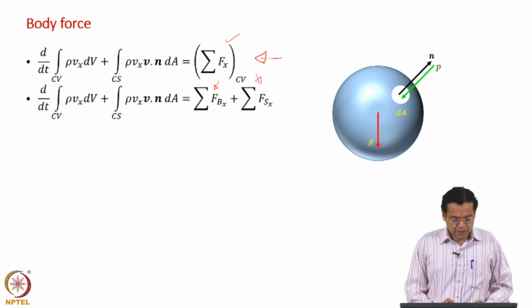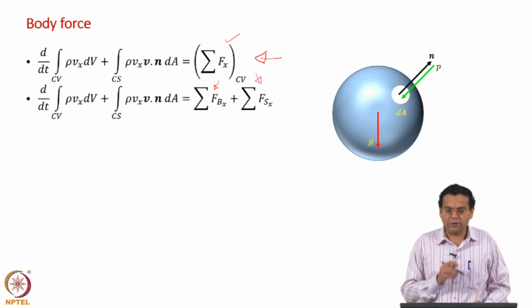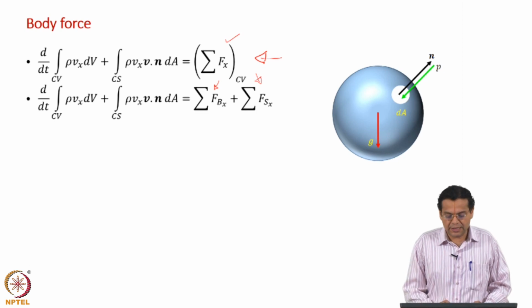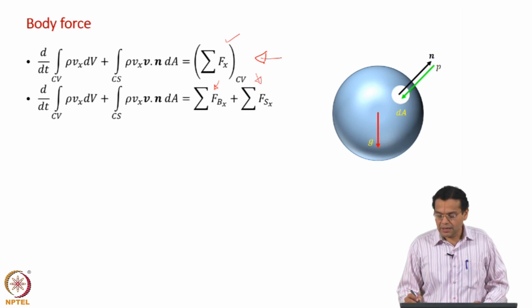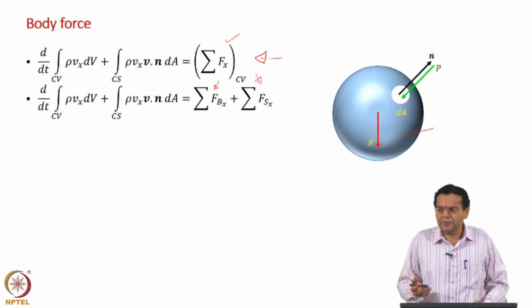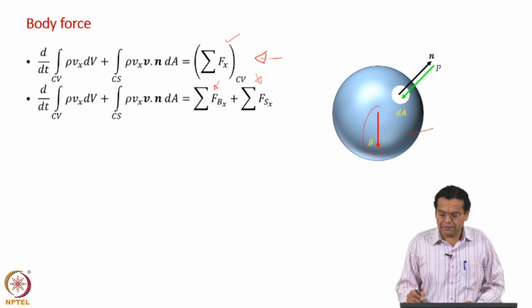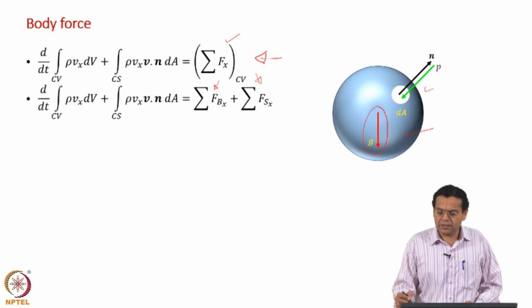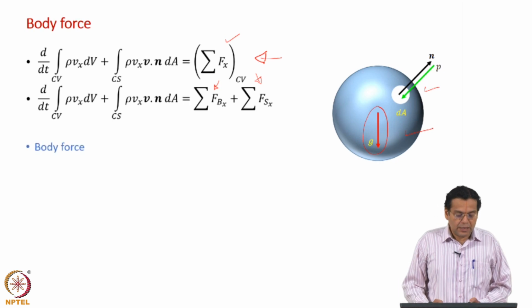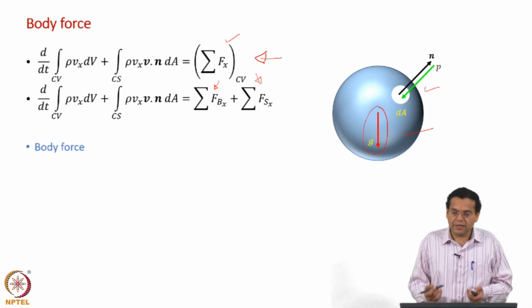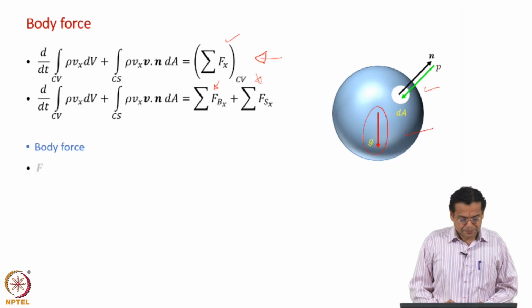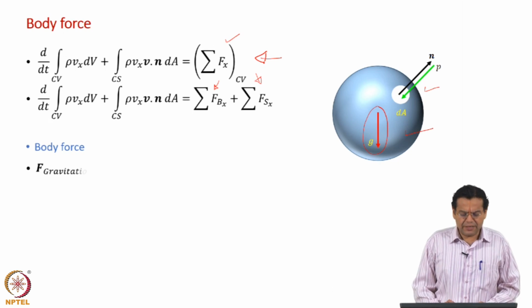Now in this slide we will discuss body force. As I told you, the body force which I am going to discuss is the gravitational force, and what is shown here is the control volume. For convenience, a sphere is shown and acted upon by gravity. This is for the surface force, which we will discuss in the next slide. Now how do you represent the body force in terms of an expression? Now F gravitational force.